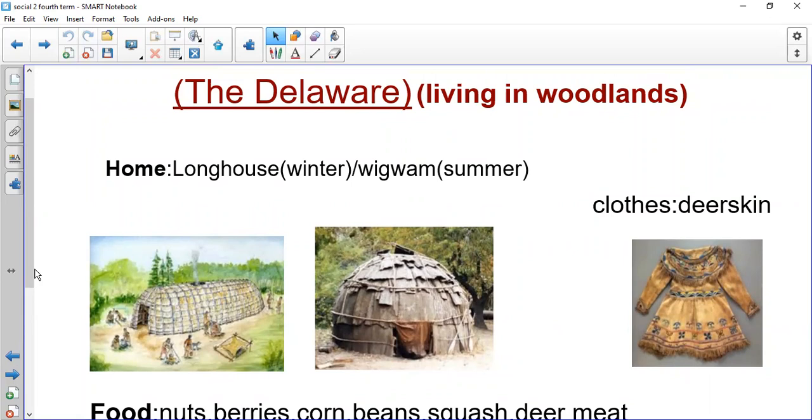So the Delaware lived in woodland. They had two homes, long house in winter and wigwam in summer. What about their clothes? They made their clothes from the deer skin. Do you know the animal that's called deer? So they made their clothes from the deer skin.